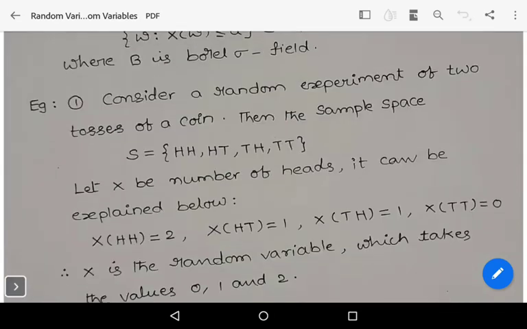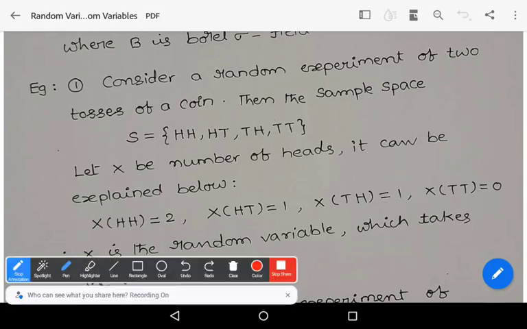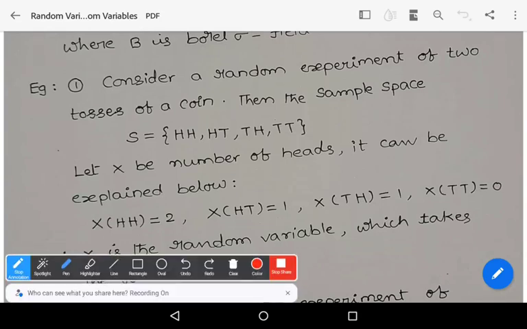To understand this definition, let us see two examples. Consider a random experiment of two tosses of a coin. There is a coin, we toss it 2 times. Then the sample space is HH, HT, TH, and TT. Let us take capital X to be the number of heads. So it can be explained below.